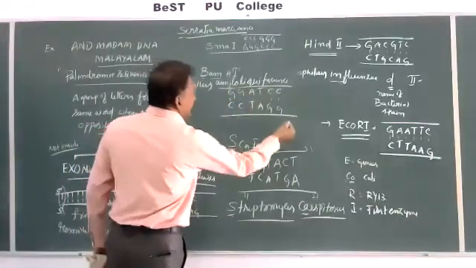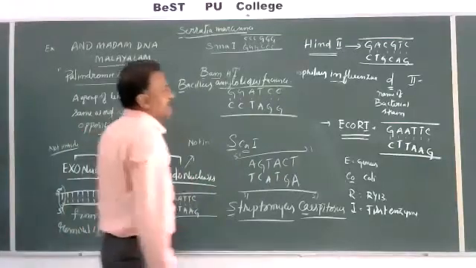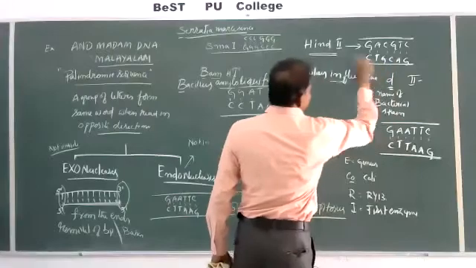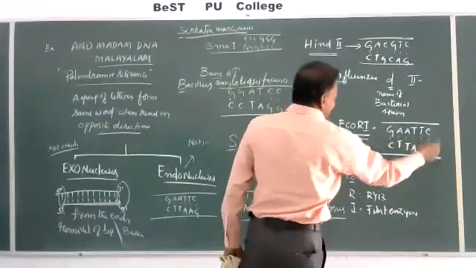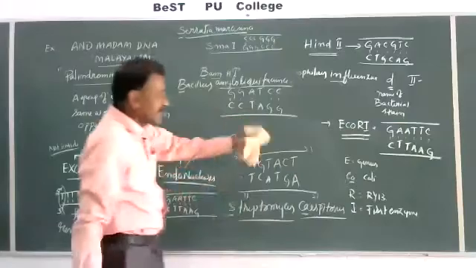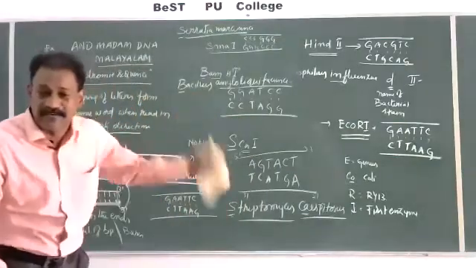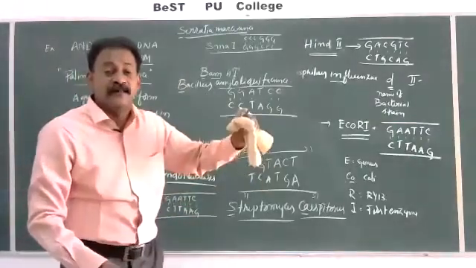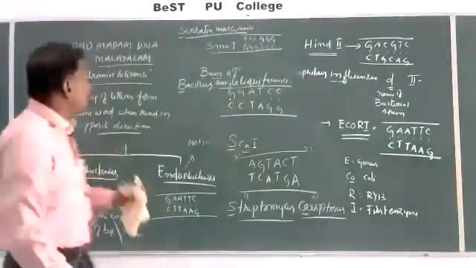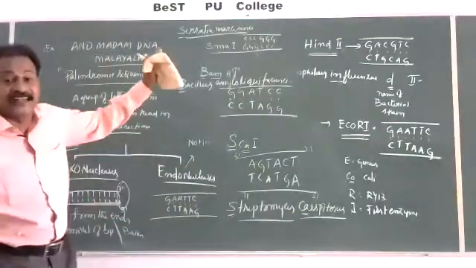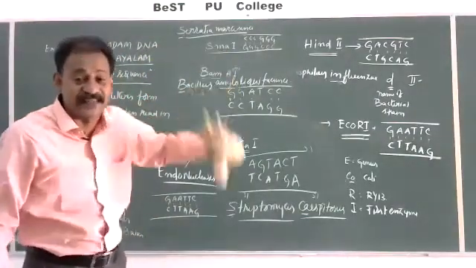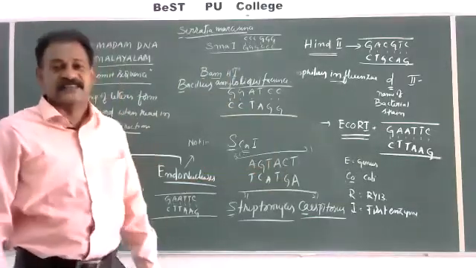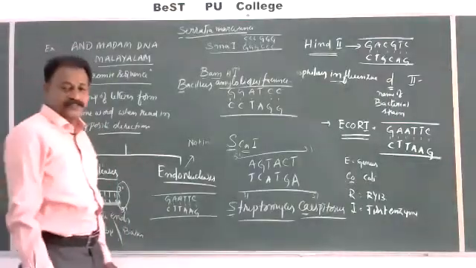GGATCC, GGATCC, GACGTC, GACGTC, GAATTC. So these are all palindromic sequences. Each and every palindromic sequence is a recognition sequence of a particular restriction endonuclease enzyme. So how many have been discovered so far? About 900 different types of restriction endonucleases are there. So 900 different varieties of palindromic sequences are available in the genetic engineering process.